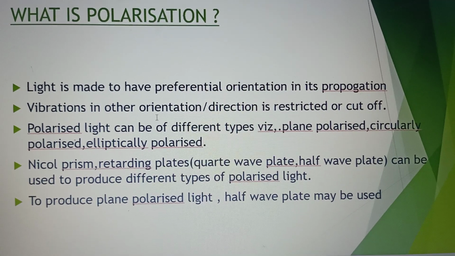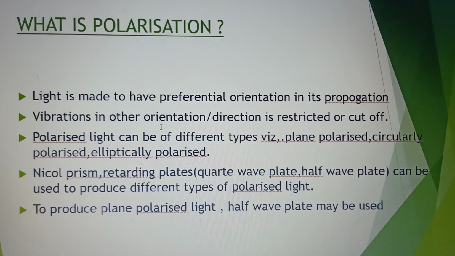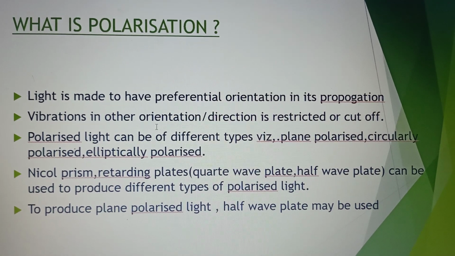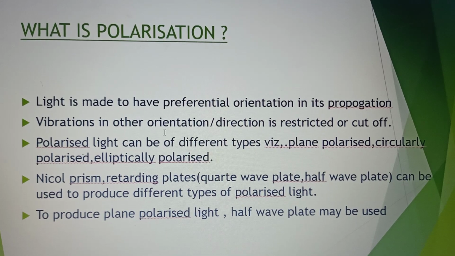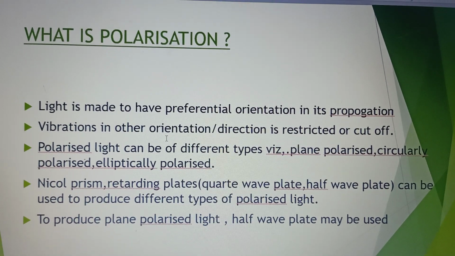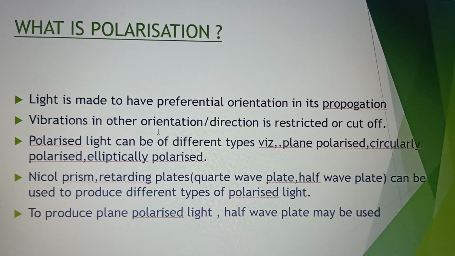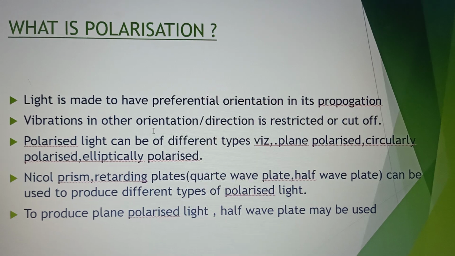We can use nicol prism, retarding plates to produce polarized lights. If we want to have a plane polarized light, we can use nicol prism or we can use half wave plate,